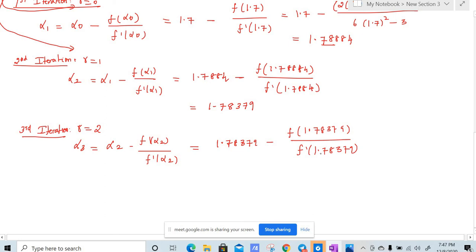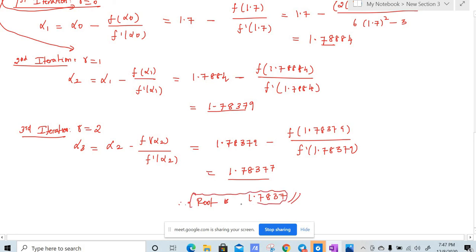So again you just substitute in that value, substitute x to be equal to 1.78379. So divide this and then you subtract with this, you will have 1.78377, and you can see 1.7837. So you got the answer. The root is 1.7837. That's it, right? So you can see how fast we are getting the answer.